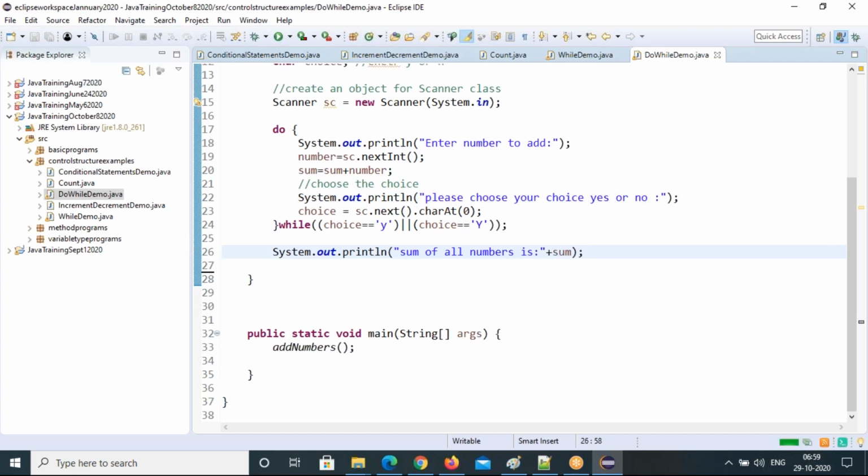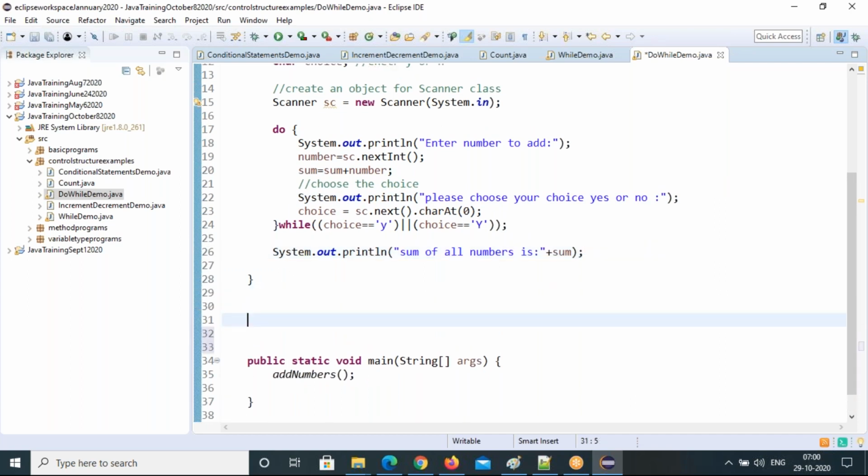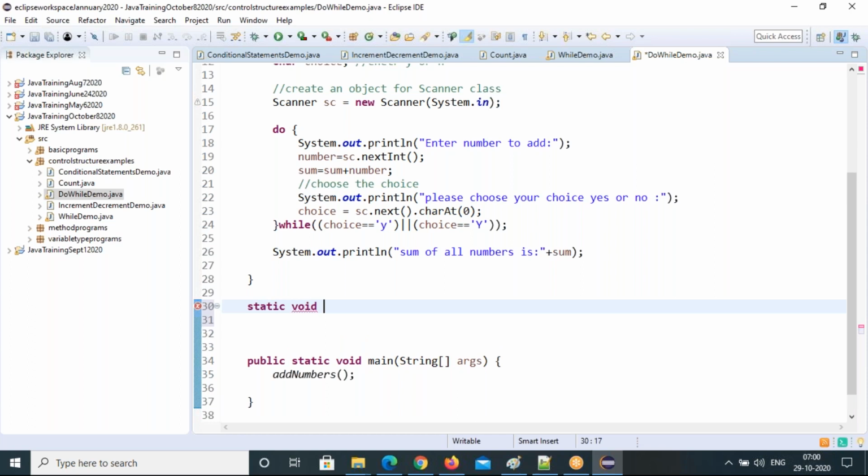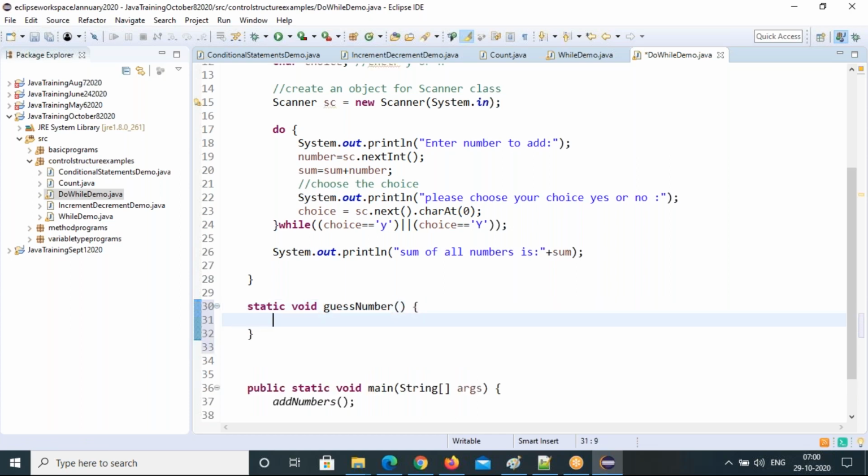So now the next program is we need to guess your number, right? So static void guess number, or simply you can say guess random number. Guess the random number. Almost similar thing we are doing here.